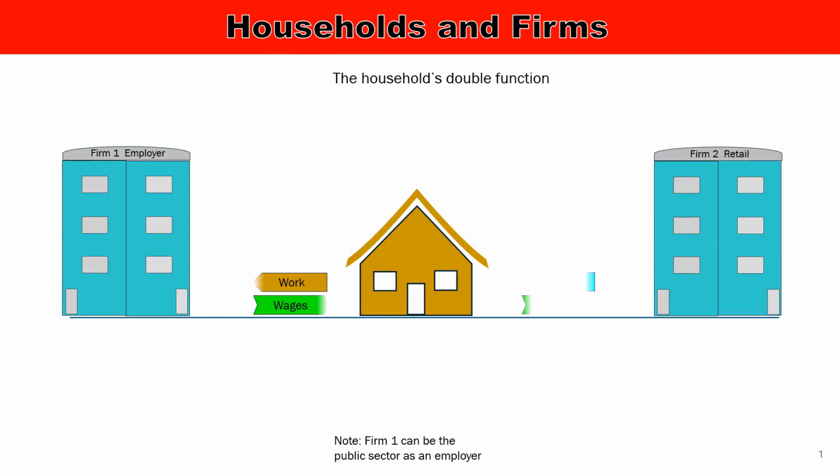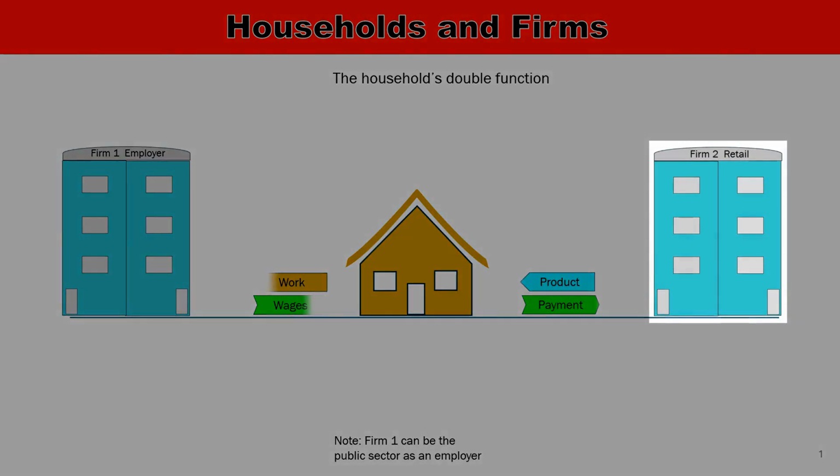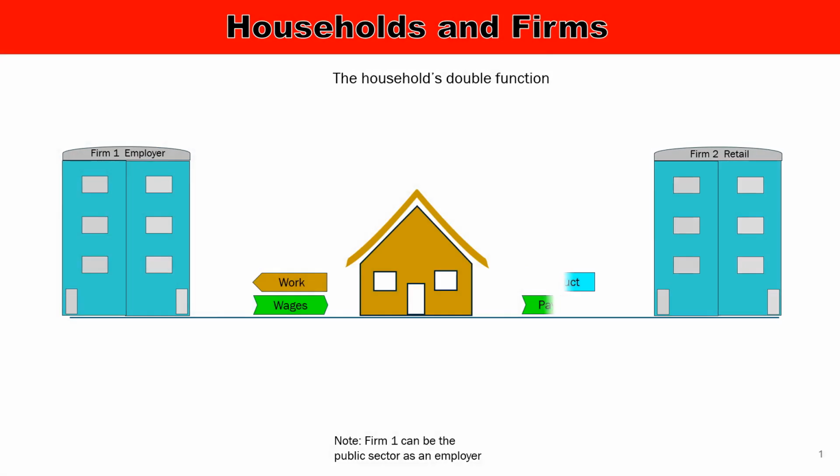The Chinese household, in color-coded brown, supplies labor to the first firm, shown by the brown arrow, and receives income as a green wages arrow. The second firm supplies products shown by the color-coded turquoise arrow, and receives payment as a green arrow in return. This indicates the household's dual function as part of the circular flow in the private sector.